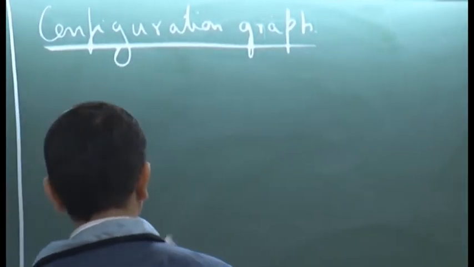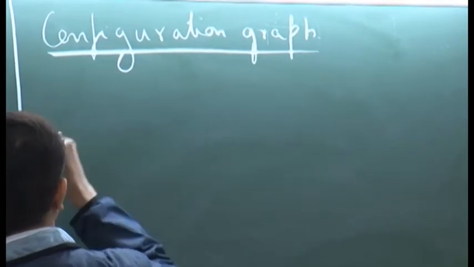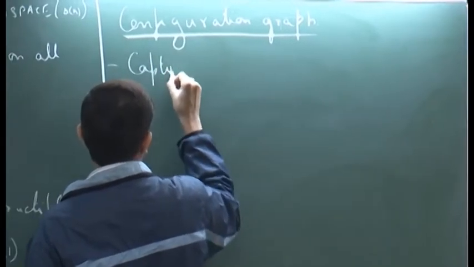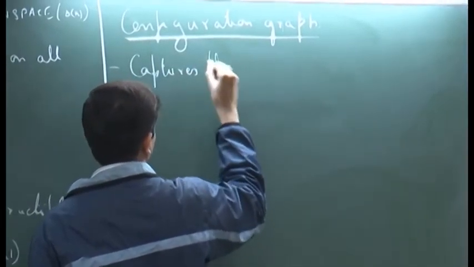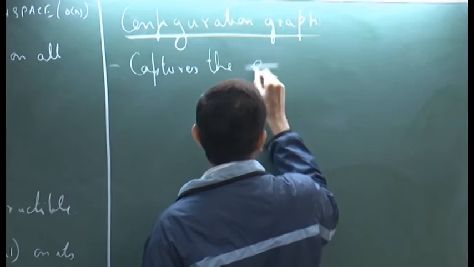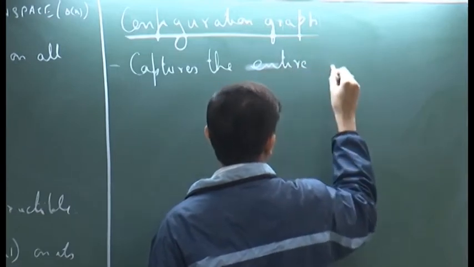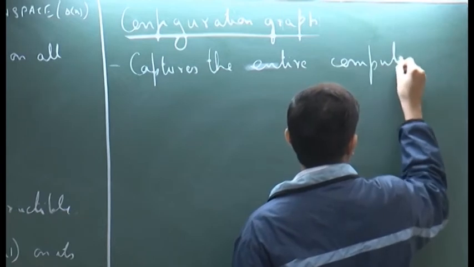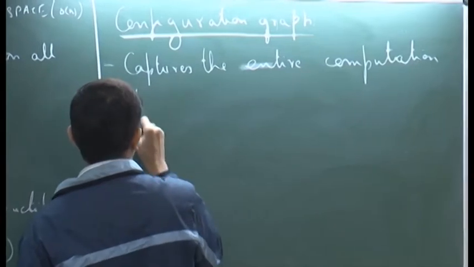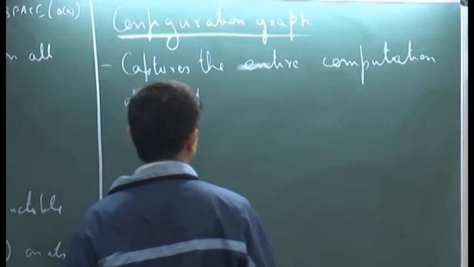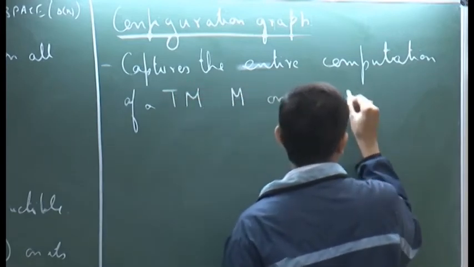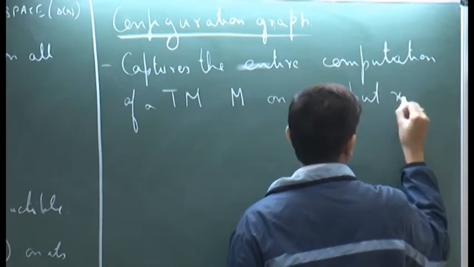Intuitively, the configuration graph captures the entire computation of a Turing machine M on an input x.